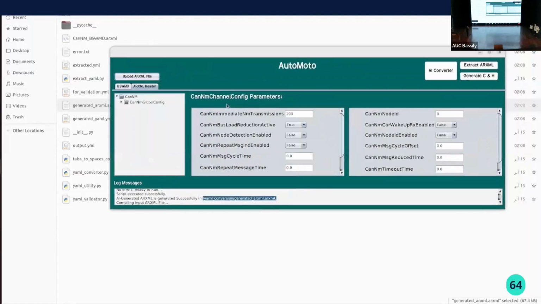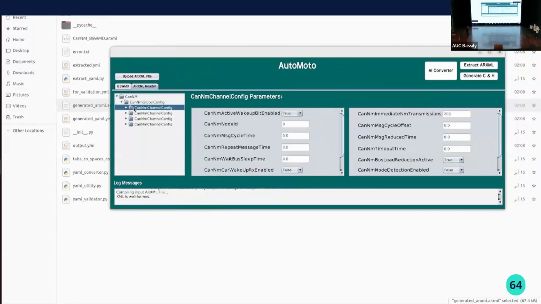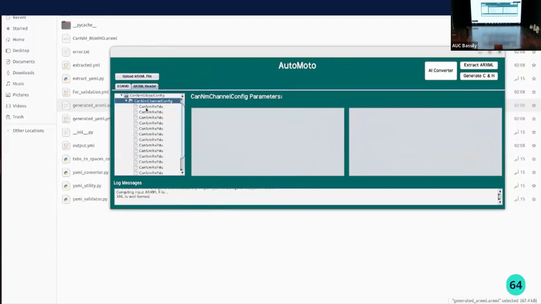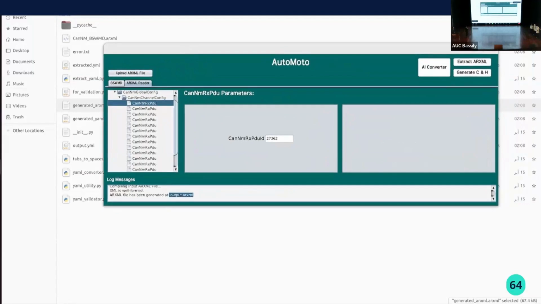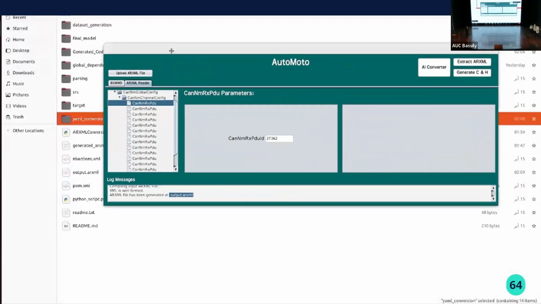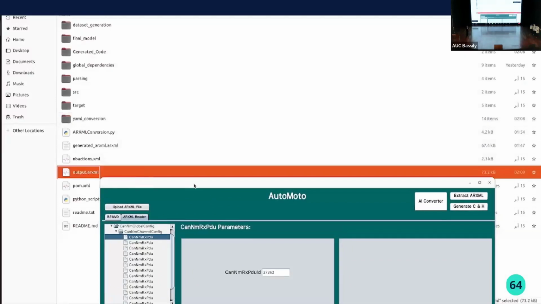After the upload, we can see here that the tool got updated automatically. Here we can see the 4 containers with the specific parameters that we changed and the specific ID that we did input. Now we can extract the new ARXML after the additions, and we can see here that it got generated under the name output.arxml. And now we are ready for the final step, which is generating the COH files.